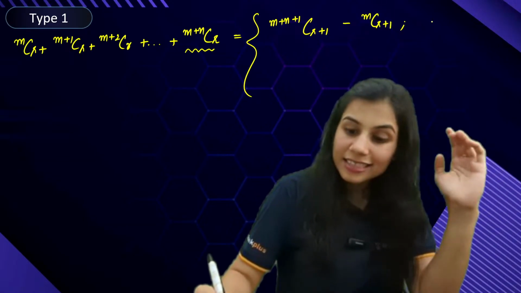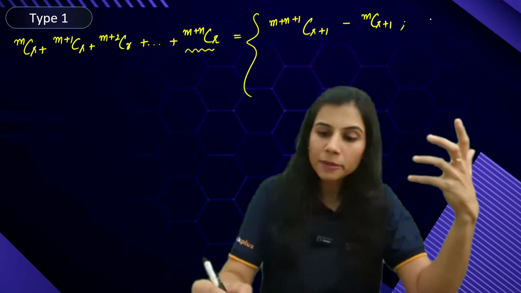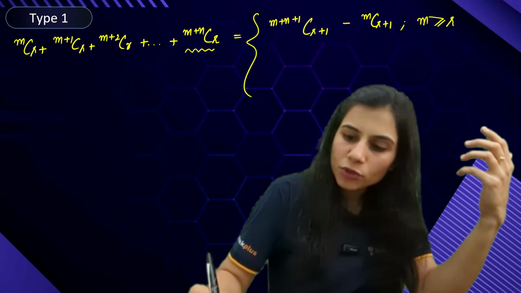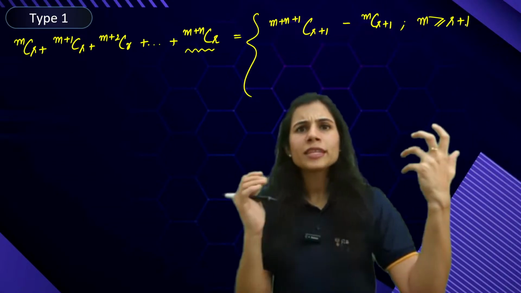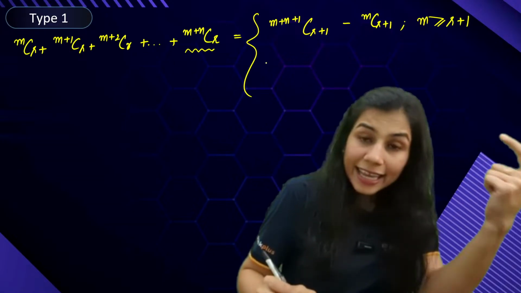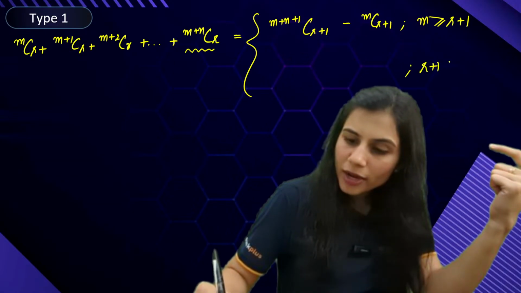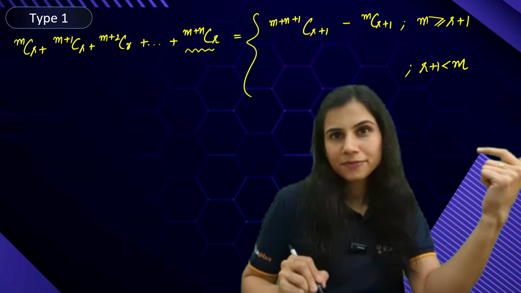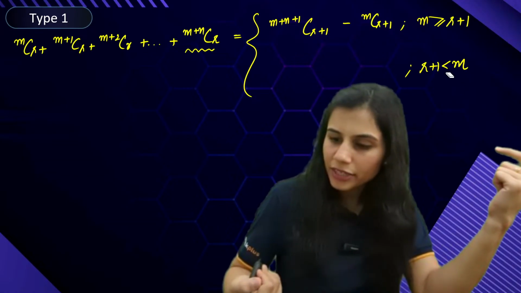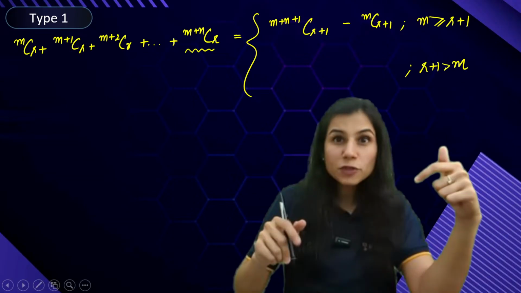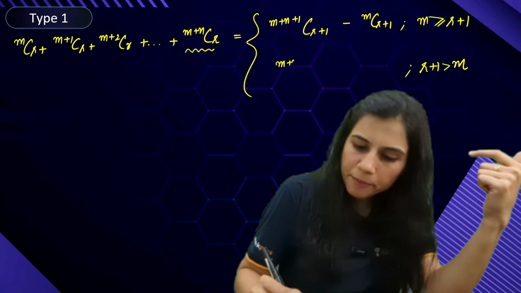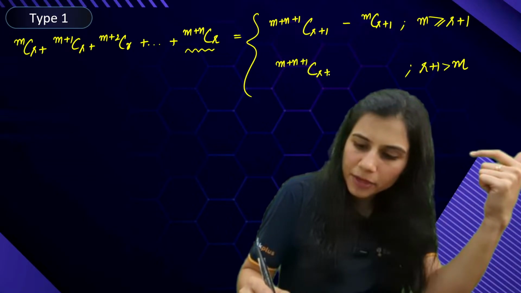As I said, this minus MCR plus 1 quantity comes only when M is greater than equal to R plus 1, or R plus 1 is less than equal to M. Got it? If your R plus 1 is greater than M, then your answer is just M plus N plus 1 CR plus 1.